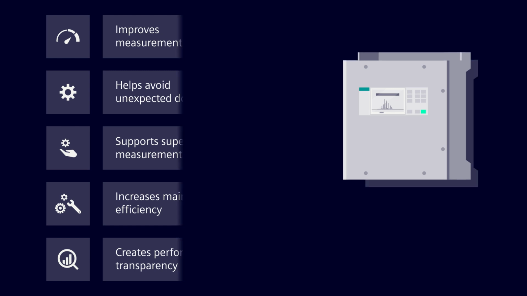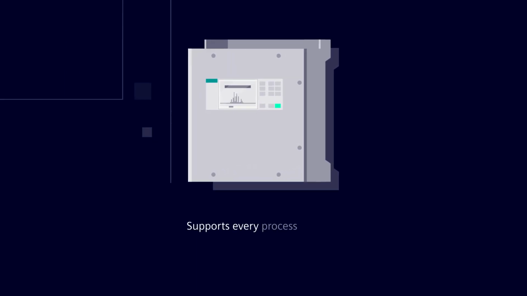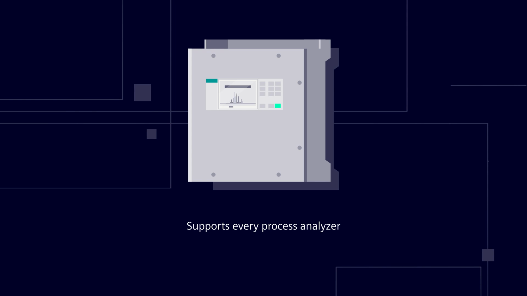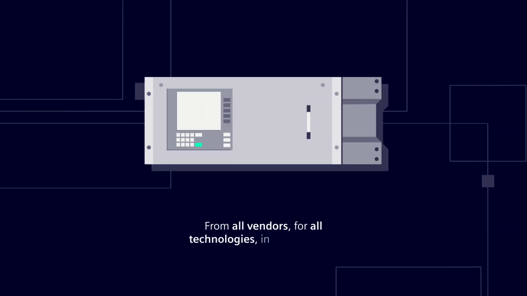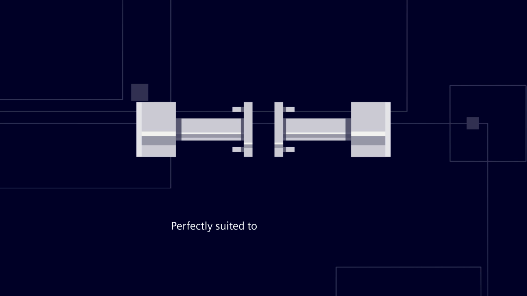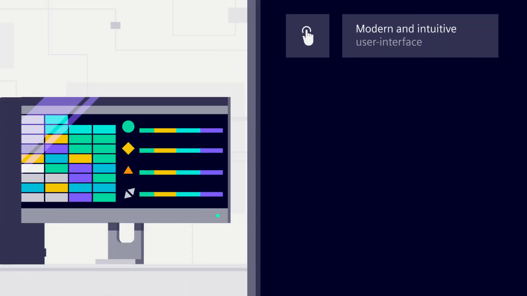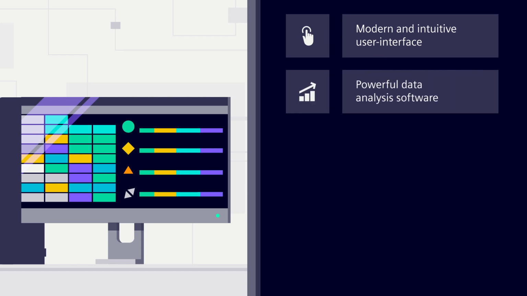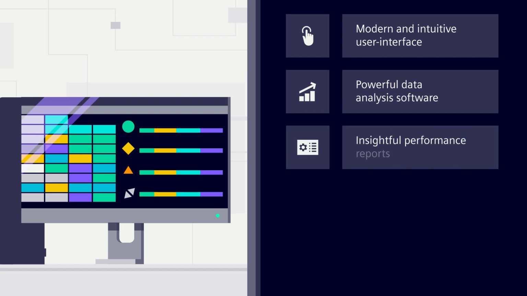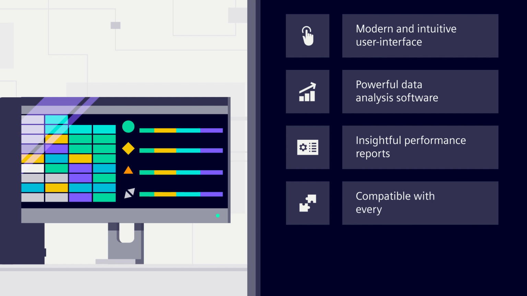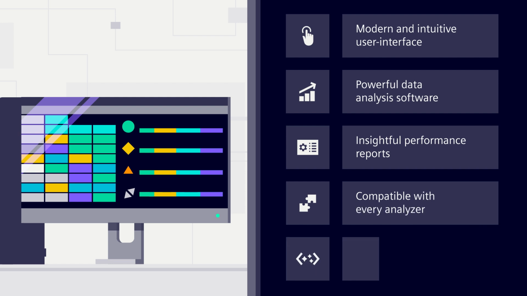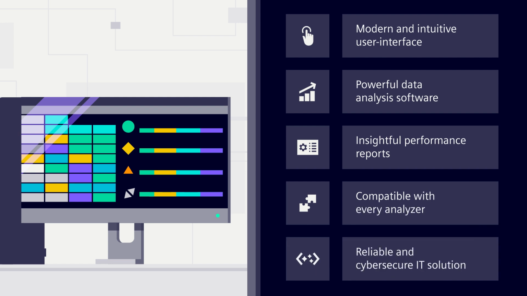The SITRANS ASM IQ software supports every process analyzer on the market and is perfectly suited to optimize operability for any user of measurement devices. It comes with a modern and intuitive user interface, powerful data analysis software tailored for process analyzers, insightful performance reports, and it's compatible with every analyzer. Plus, it's a reliable and cyber-secure IT solution.